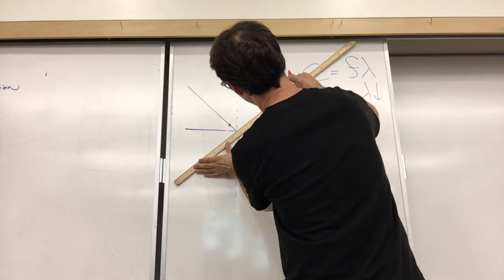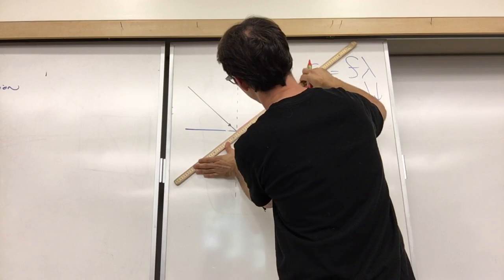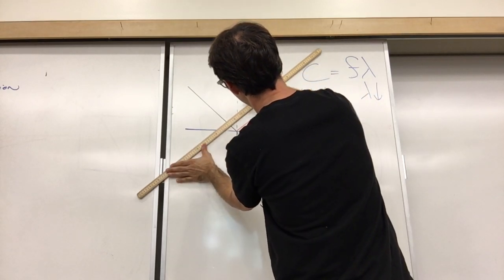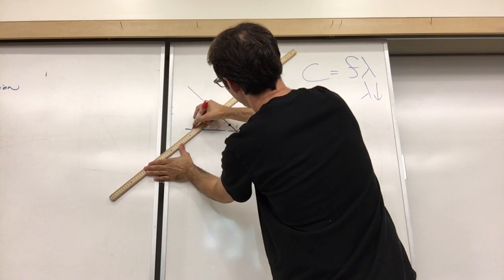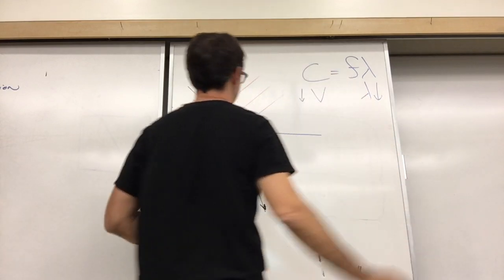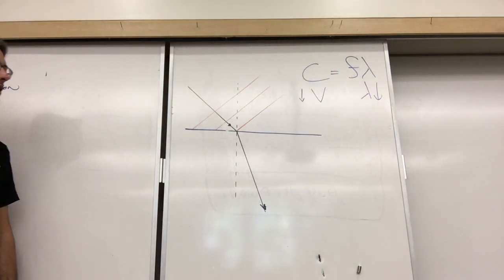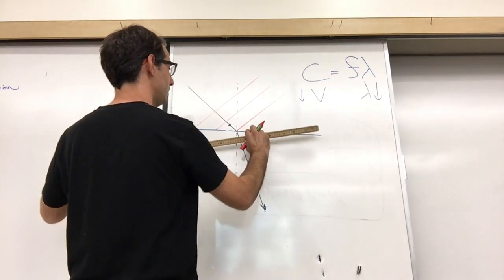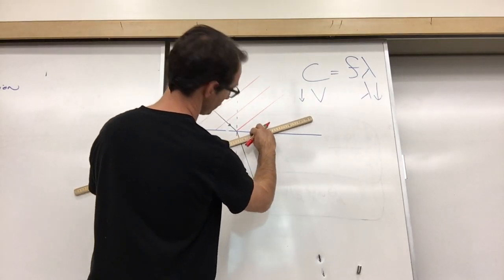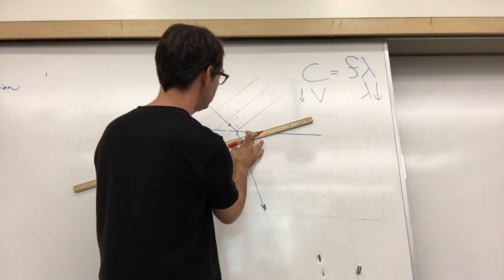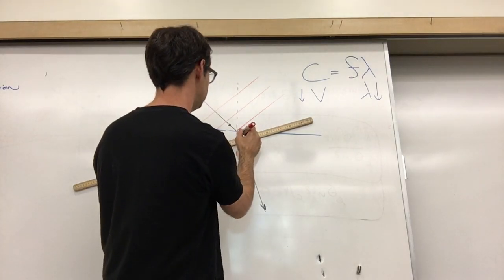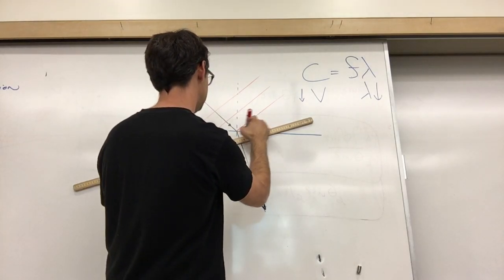This one is something like that. And then maybe that. And then maybe that. Pretty good. And then for this one, perpendicular to the refracted ray, what do you think? I think it's good. There.